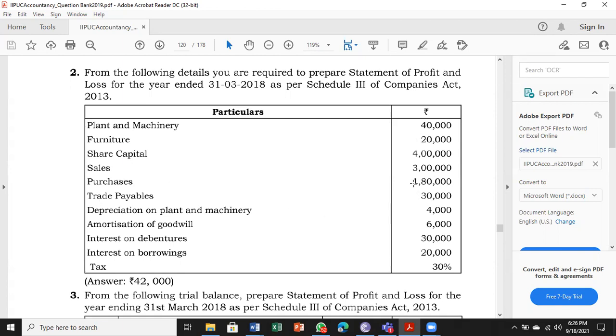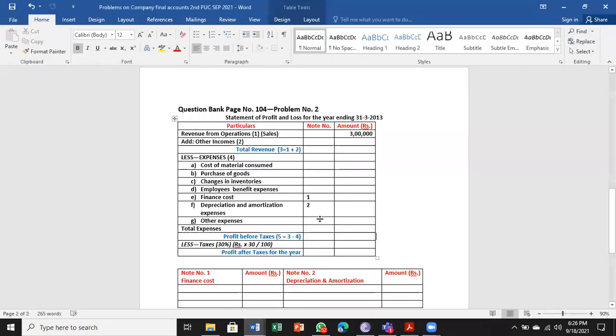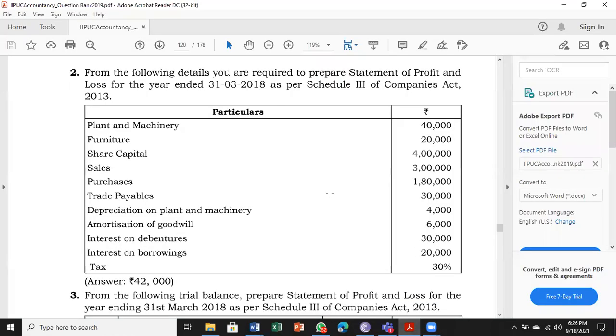Next, purchases, 1,80,000. Purchases of goods, 1,80,000. We don't have purchase returns. If purchase returns were there, we would have to deduct them. Next, trade payable. Trade payable is nothing but creditors. Creditors is a liability. Even this item comes in the balance sheet. We are not taking it in the statement of profit and loss. We are ignoring it.